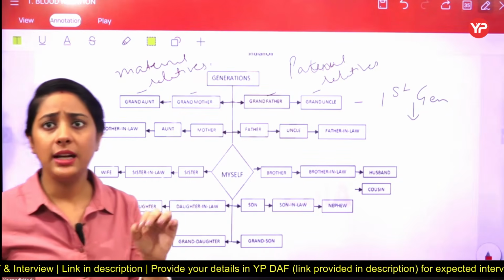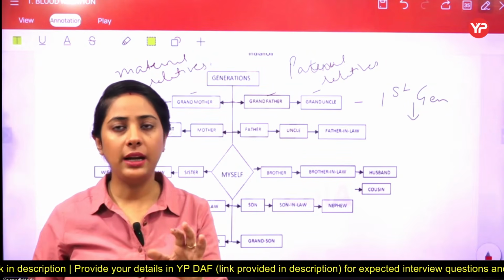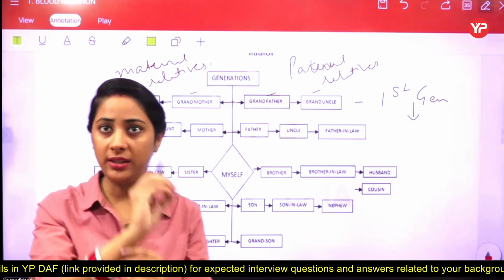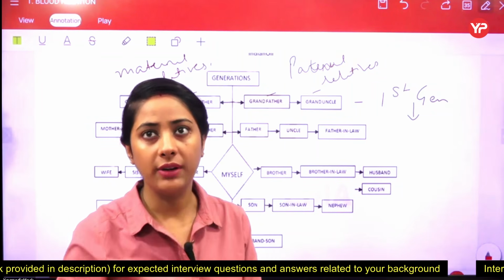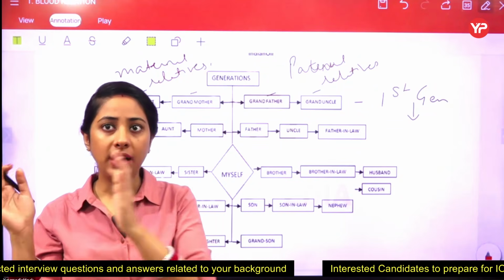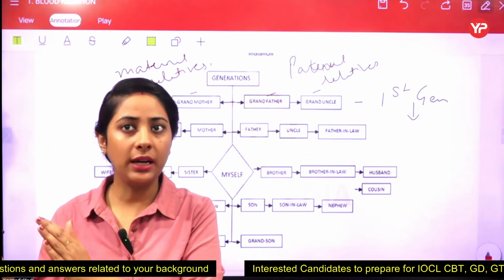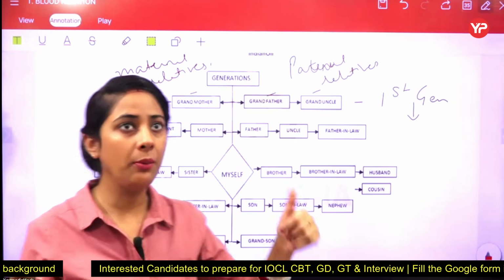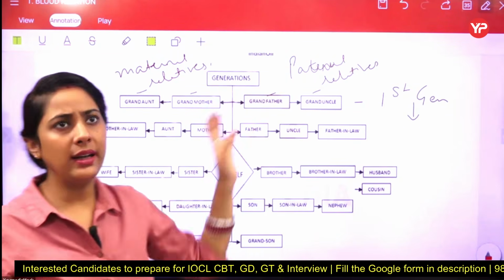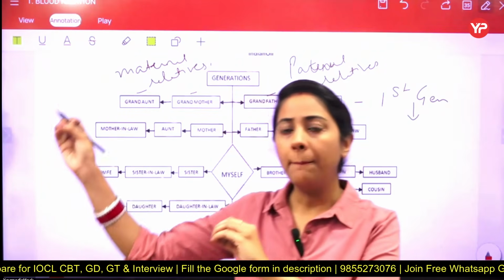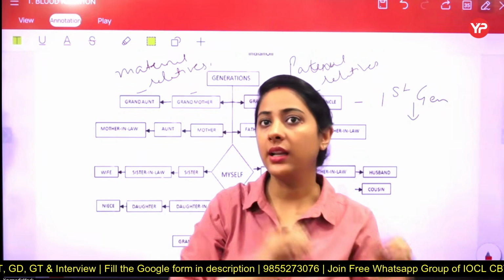Okay, so if they are saying paternal grandfather, paternal grandmother, the meaning is clear: dada, dadi. I have to use some Hindi terms here. I hope you all are comfortable with this. Dada, dadi. And from the mother's side, we have to use maternal grandfather or grandmother. It means nana or nani. Okay, got it? Now, if they are talking about grand aunt and grand uncle, it means they are the relatives from the dada, dadi side and nana, nani side.